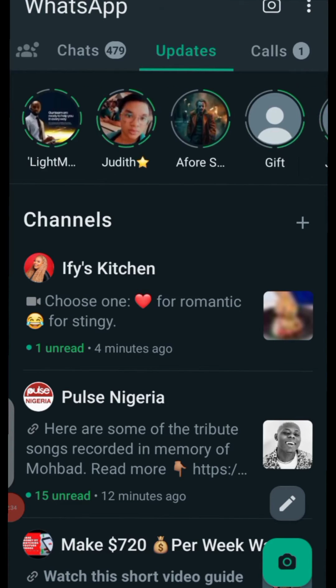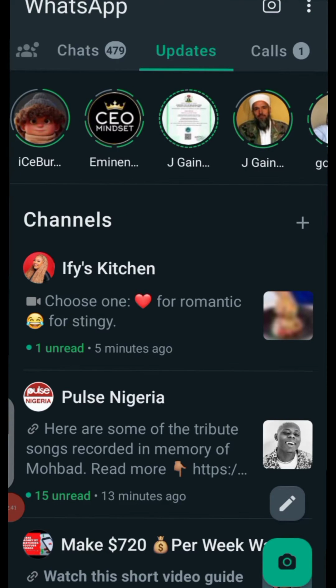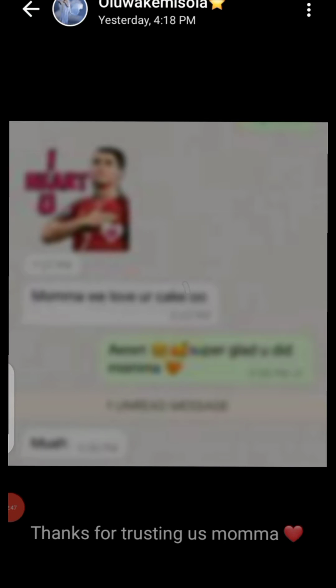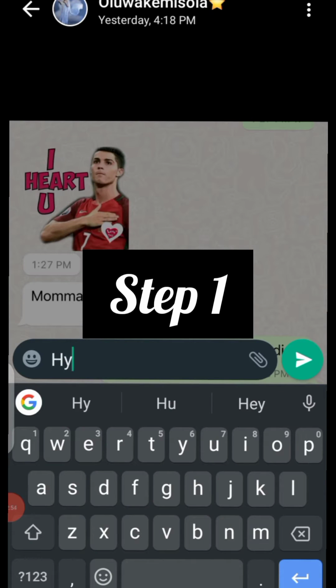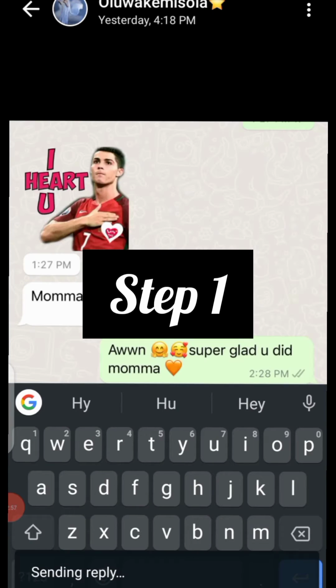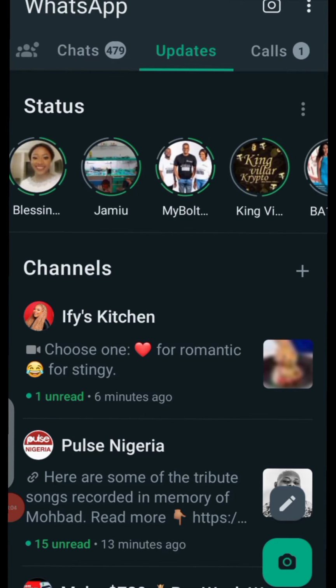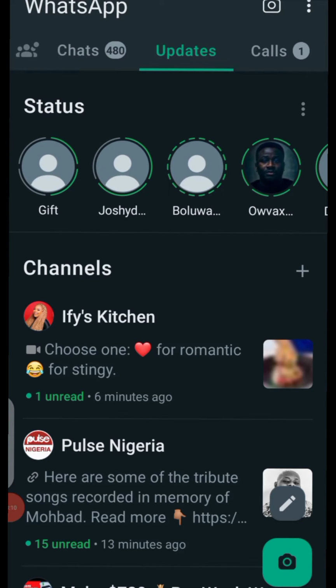So right now, what you are going to do is send hi to each and every one of them. Just tap on each of them and send hi. Once you tap on their post, you tap on reply and send hi. Just send hi and wait for them to reply. You can keep doing it. I've been doing it for so many of them, and they have been replying positively. They will be glad to reply and join this channel.